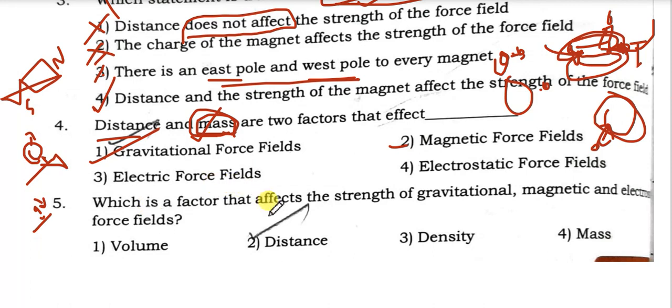Next, which is the factor? The answer is gravitational force field, which is the factor that affects the strength of gravitational, magnetic and electrostatic force fields. There is a common factor that affects the strength of gravitational fields, magnetic fields, and electrostatic fields. That is the distance. Distance affects all types: magnetic, gravitational, and electrostatic.